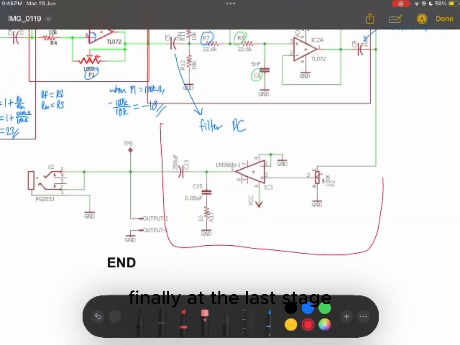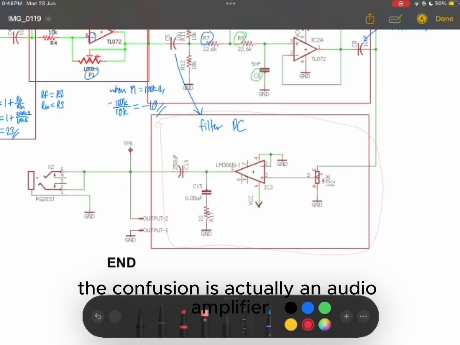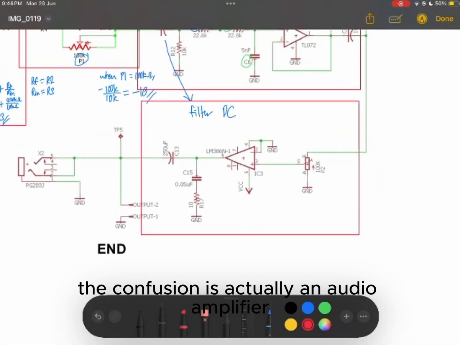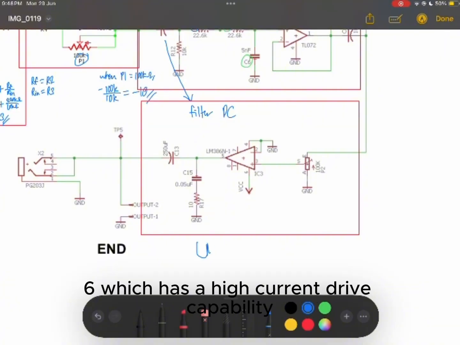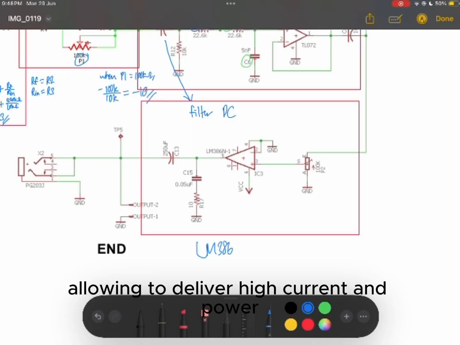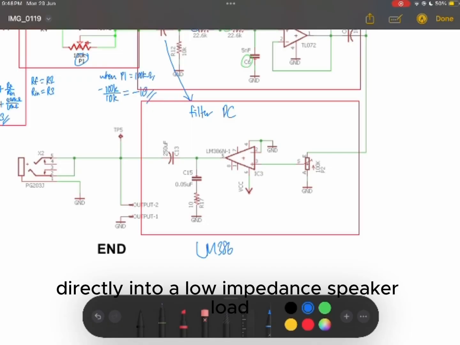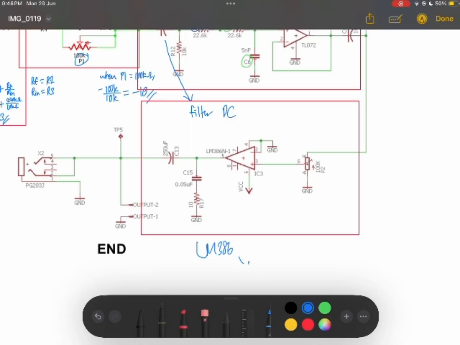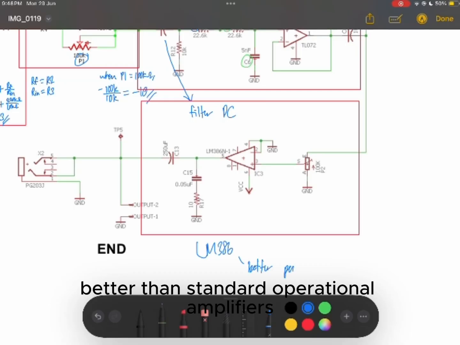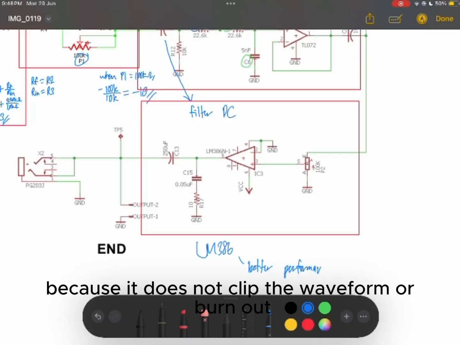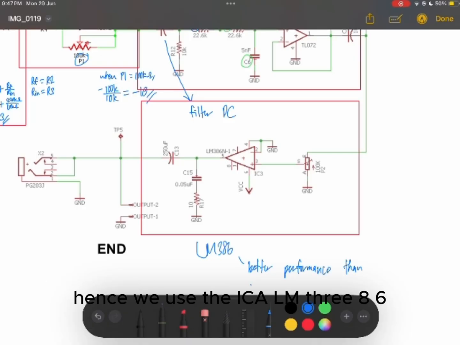Finally, at the last stage, the configuration is actually an audio amplifier. It uses the IC LM386, which has a high current drive capability, allowing it to deliver high current and power directly into a low impedance speaker load. In terms of performance when driving heavy current, it performs better than standard operational amplifiers because it does not clip the waveform or burn out. Hence, we use the IC LM386.